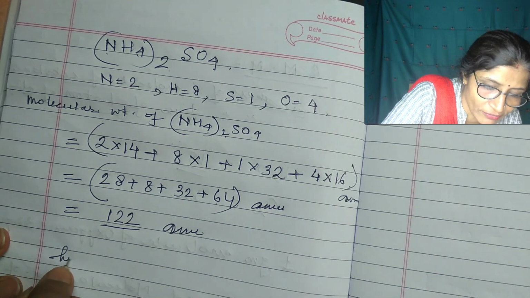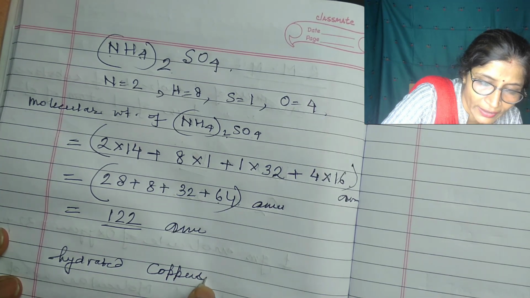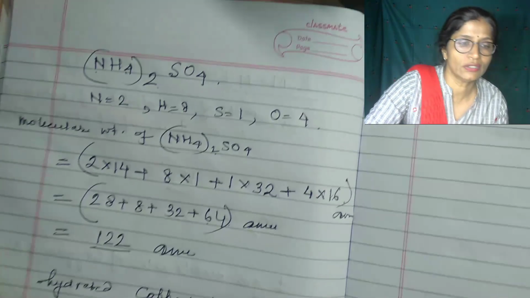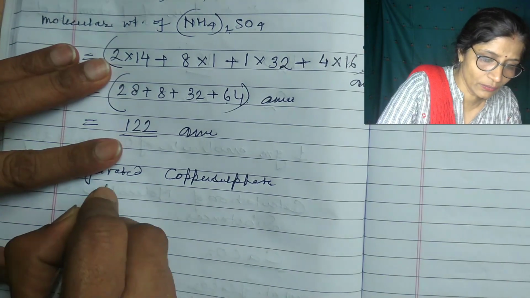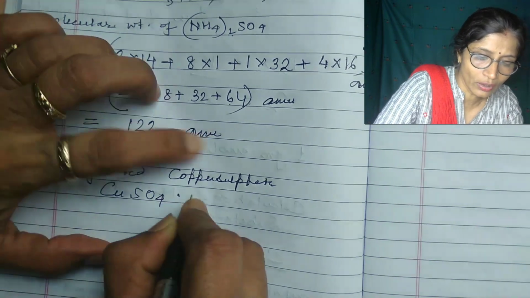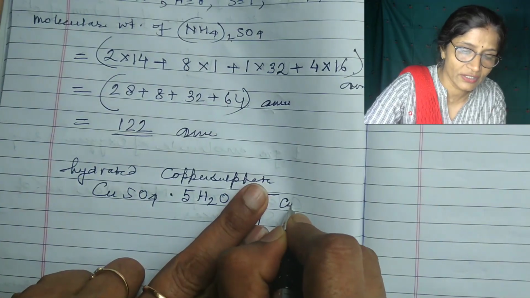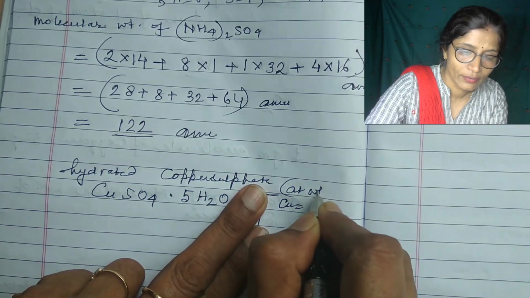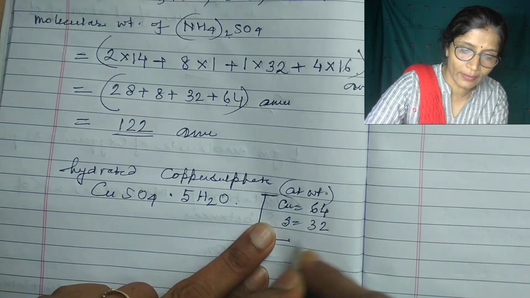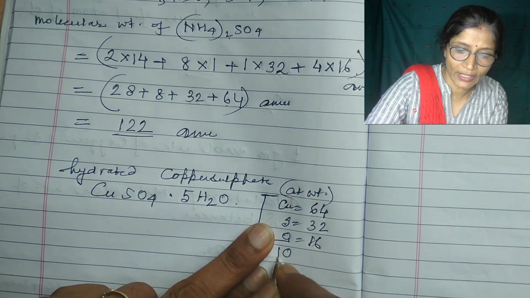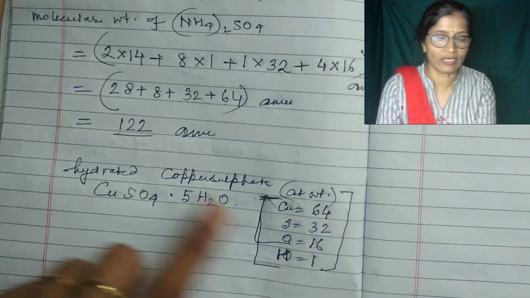The atomic weights are provided to you: copper is 64, sulfur is 32, oxygen 16 and hydrogen 1. Now you have to calculate this one.